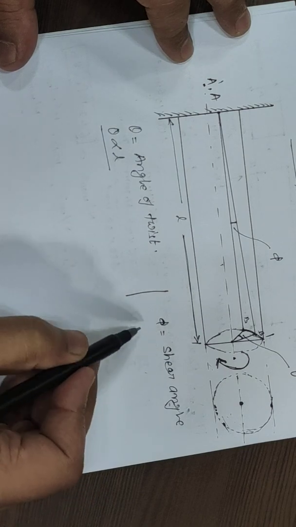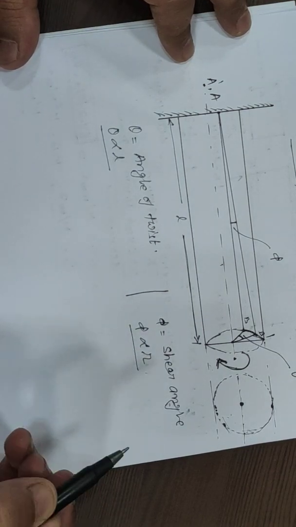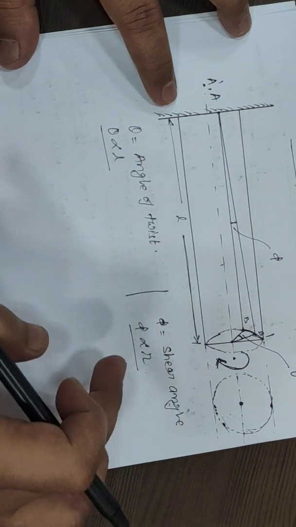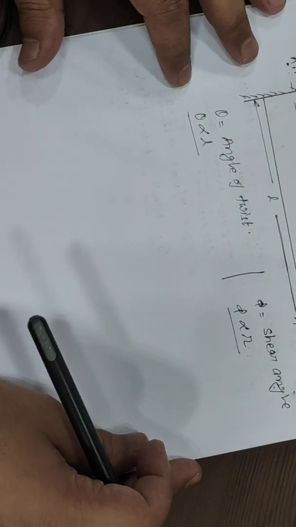Okay, so we can say that phi is directly proportional to r. Theta is directly proportional to L, and phi is directly proportional to r. This point we can also observe from here.